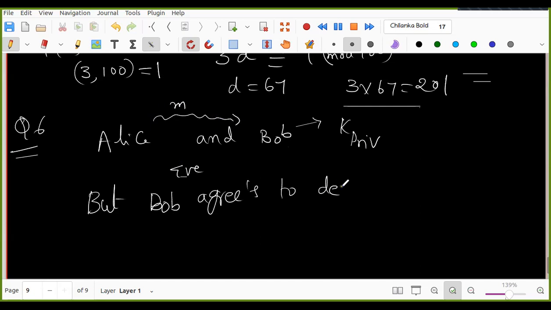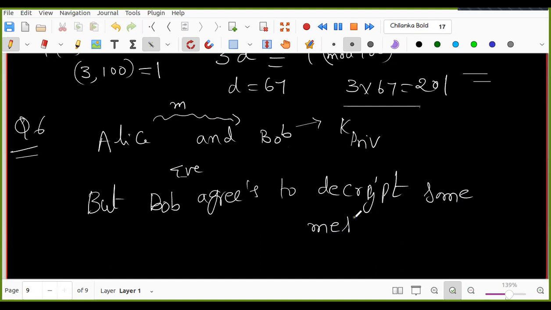But Bob agrees to decrypt some message of Eve. He agreed to that. That is called chosen plain text.